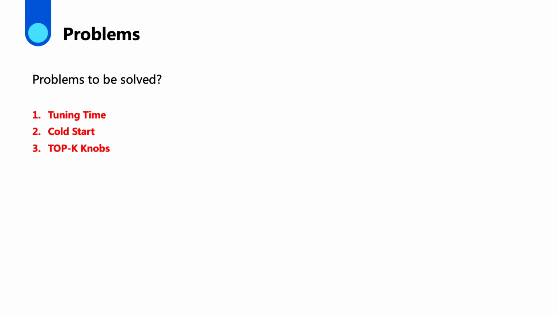However, we still have problems to be solved. First, reinforcement learning has cold start problem and resulting performance fluctuation. It takes hundreds of steps to find optimal knobs for TPCC test. Second, tuning time is important for online service. The target time should be acceptable for user experience, but typically, reinforcement learning results in long tuning time. Besides, we want to reduce knobs tuned and get most valuable top key knobs.